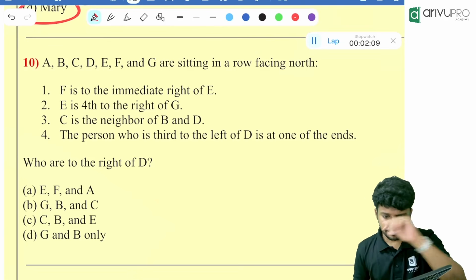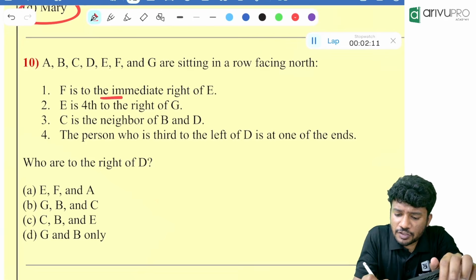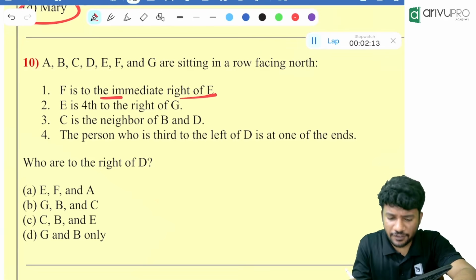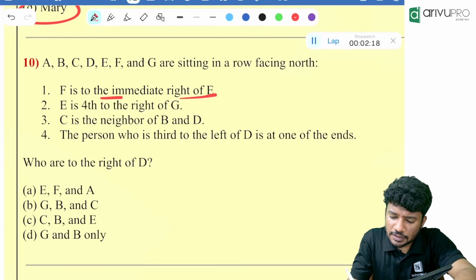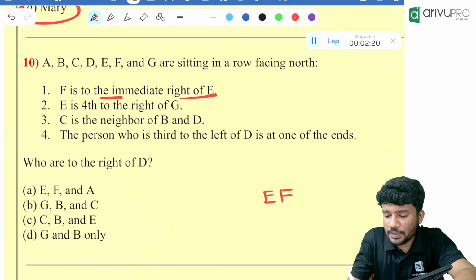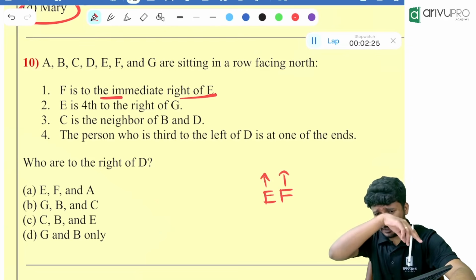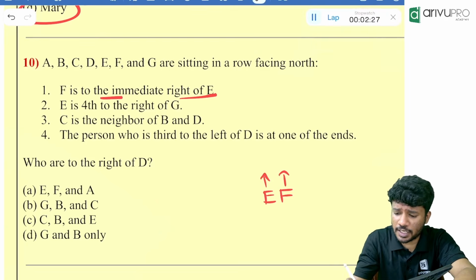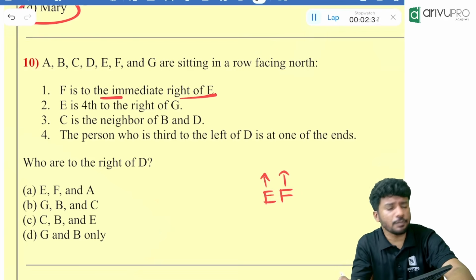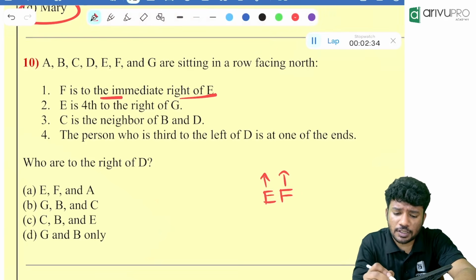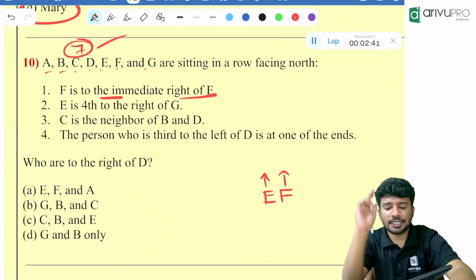Everyone, look here. F is to the immediate right of E. F is to the immediate right of E means what? If E is here, F is immediate right of E. Correct? That means they are looking towards north. The right means which direction? Towards this direction. F is immediate right of E. That is completed. How many people are there in total? 1, 2, 3, 4, 5, 6, 7. So 7 people are there in total. Keep that in your mind.